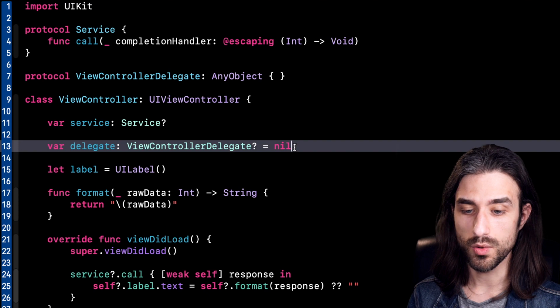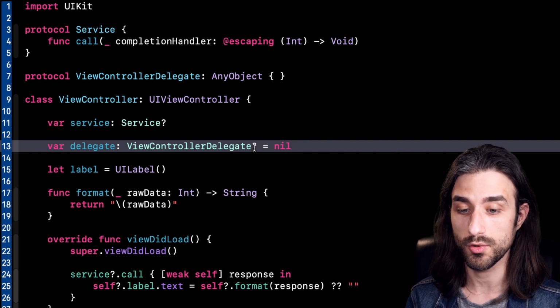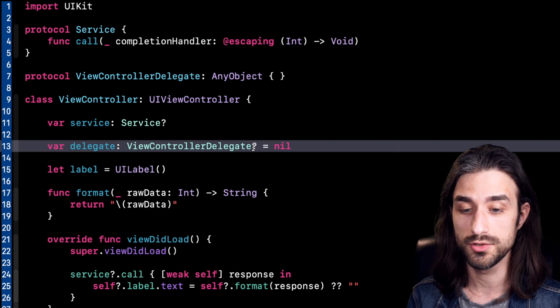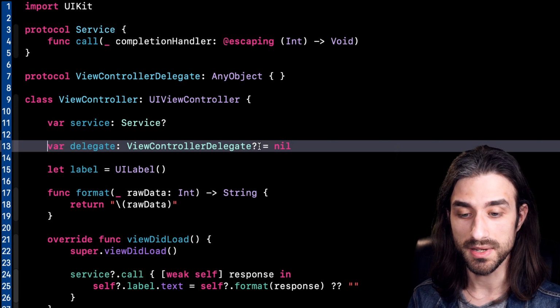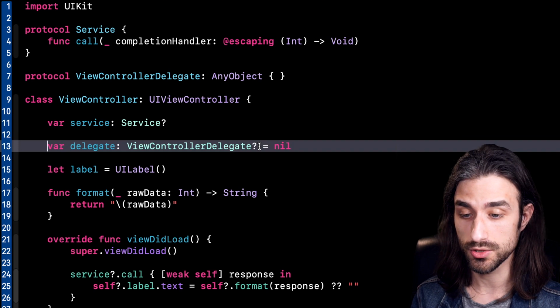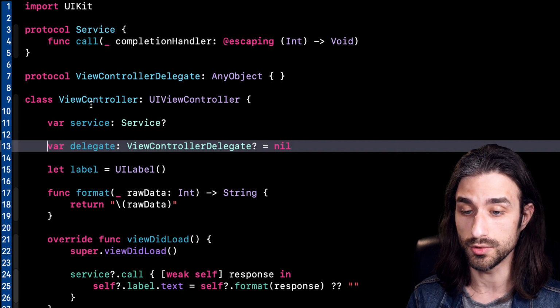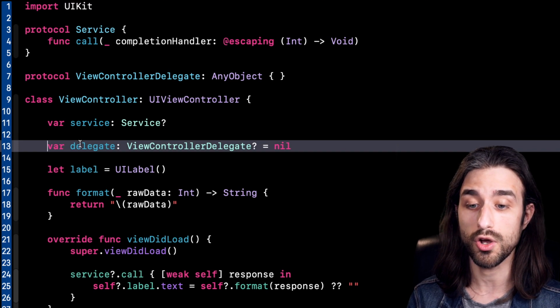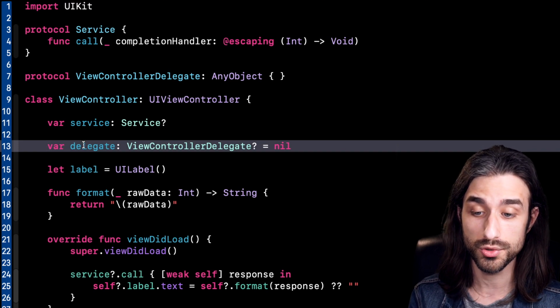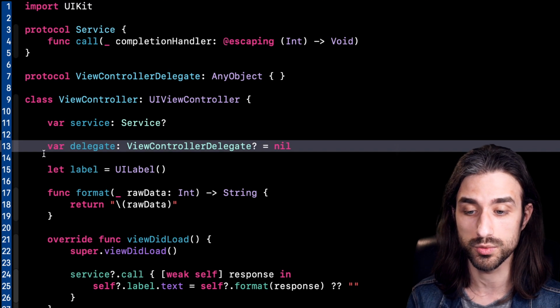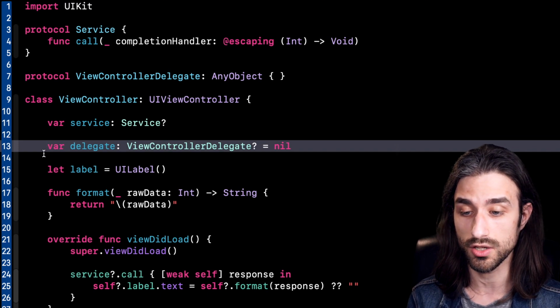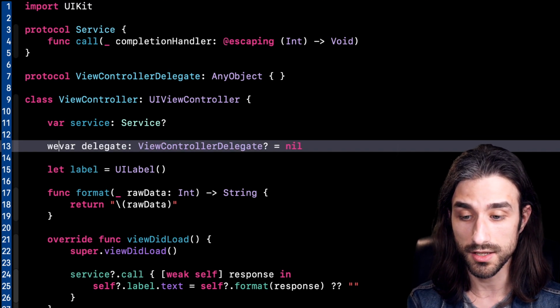And if you've already worked with delegates in iOS, you probably know that a delegate must never be retained, because this can also lead to a retain cycle. For instance, let's imagine that my delegate is implemented by a navigation controller. Well, we would be in a situation where the navigation controller retains the view controller, and the view controller also retains the navigation controller through the delegate property. And of course, this would also lead to a retain cycle. Well, to solve this issue, we can use weak.